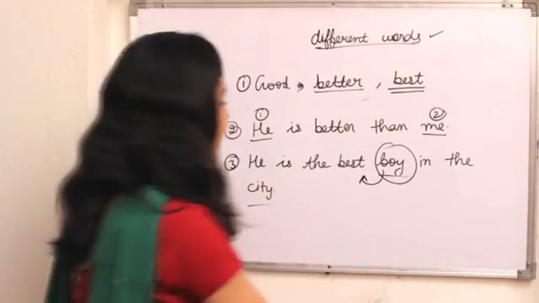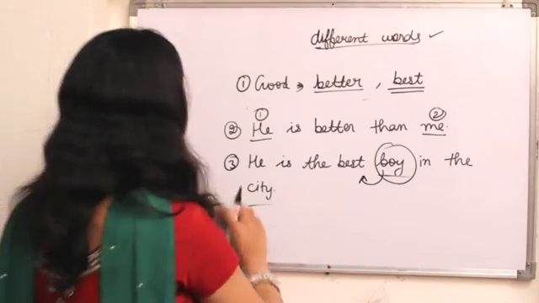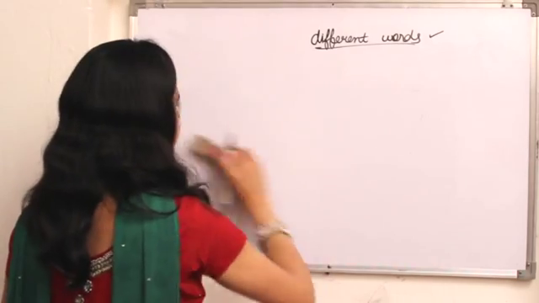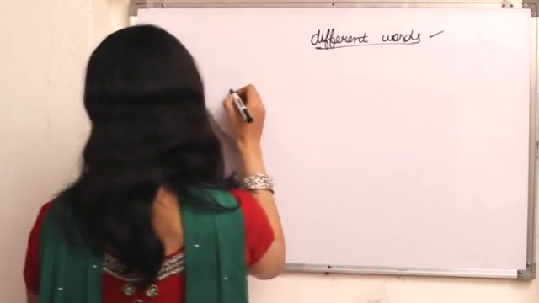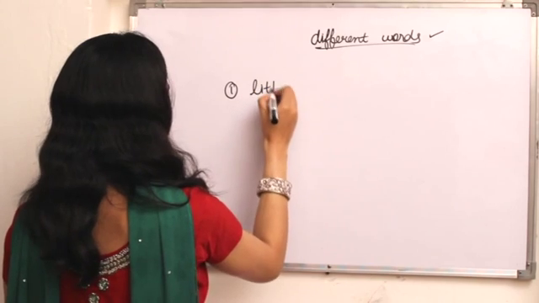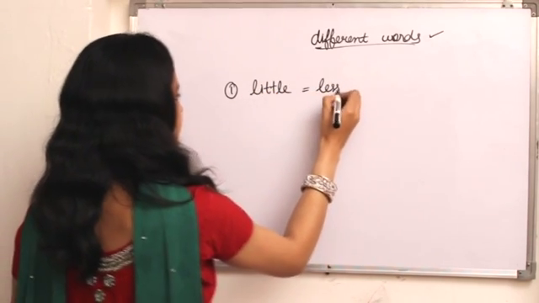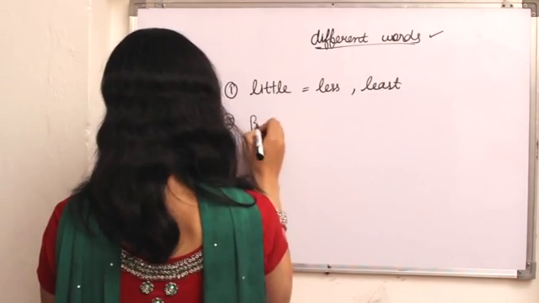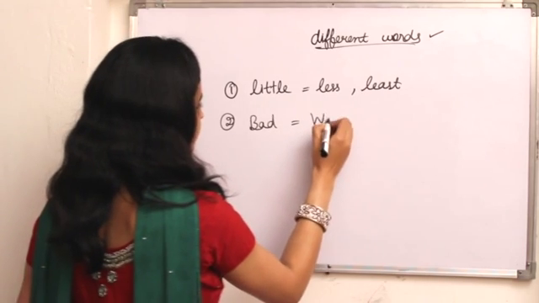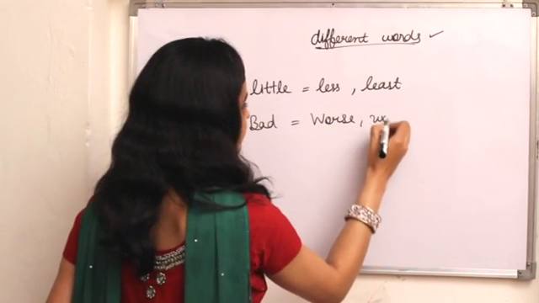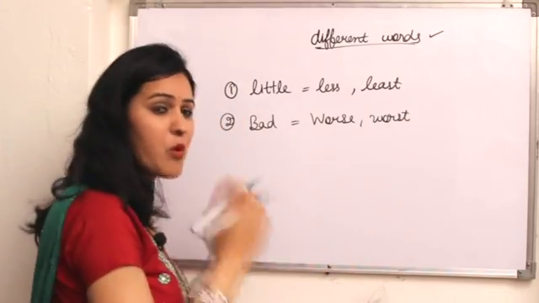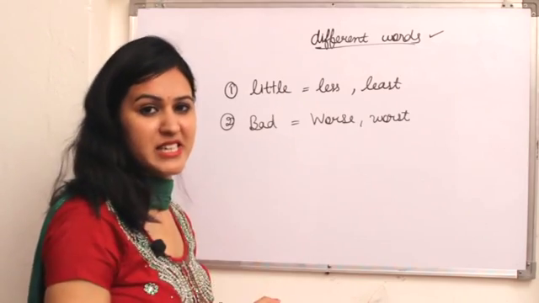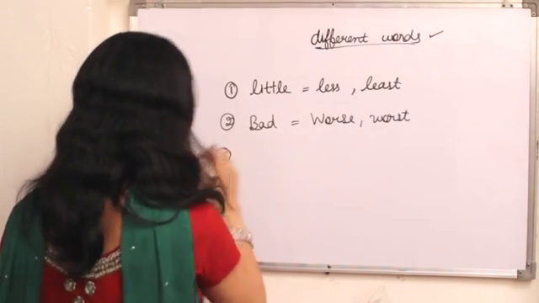Okay, so now here is another example which clears your questions. If I write here little, less and least, or bad, worse, or worst. Look at that board. It seems to be very different. All are unmatching.